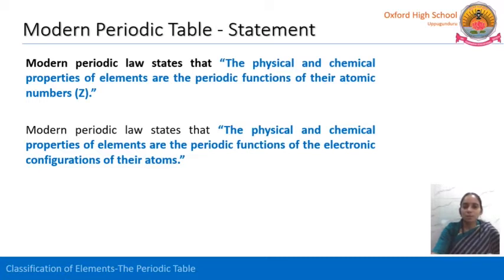What we have to understand is the modern periodic table, proposed by H.J. Moseley. This is based on the atomic number. We have arranged all these elements according to their atomic numbers, in increasing order. And we can explain this: just now I discussed the electronic configuration of the atom, and it is playing a major role. So, in other words, the physical and chemical properties of the elements are the periodic functions of the electronic configurations of the atoms. Got it?